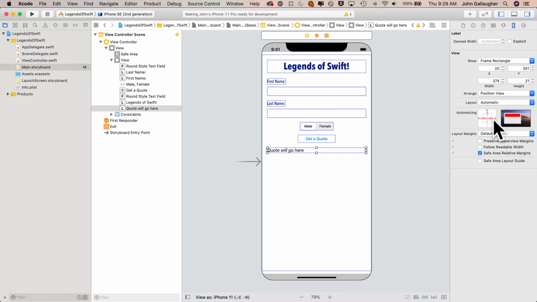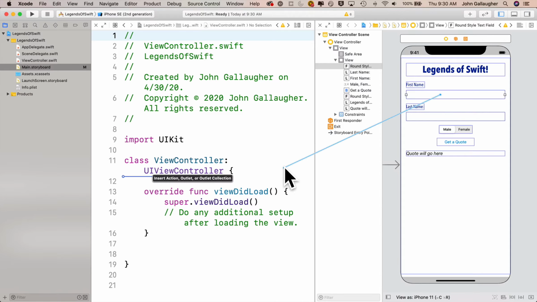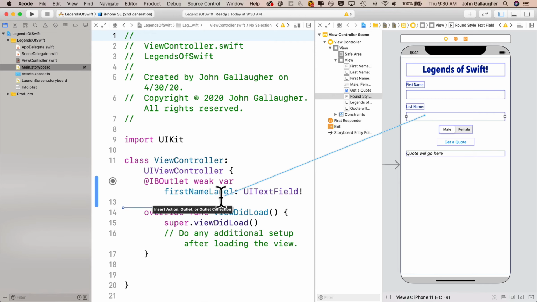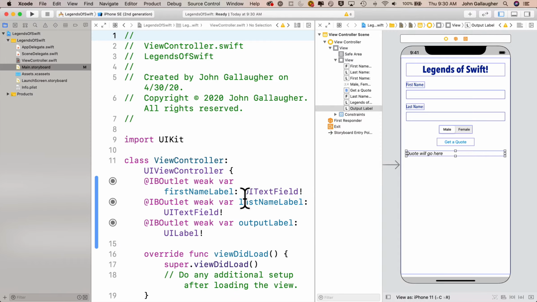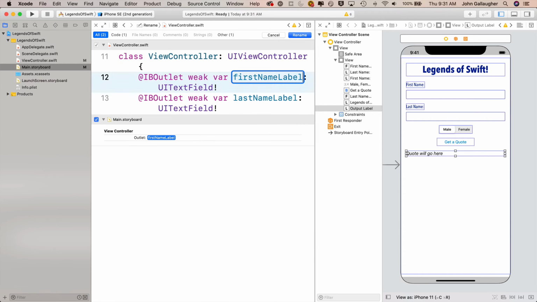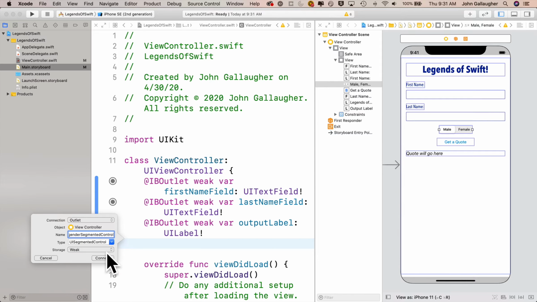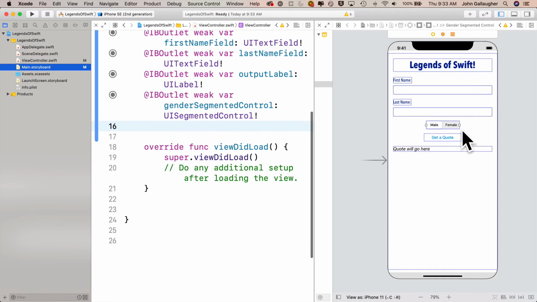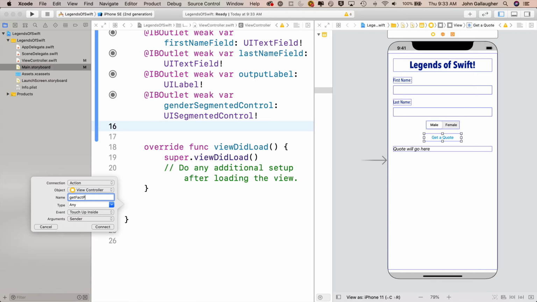So I'm going to option click on main storyboard. I'm in assistant editor mode, giving myself a little bit more room here. I'm going to speed this up, and I actually had to rename. I initially named my fields as labels, so there's no reason for you to have to suffer through my typos, but my IB outlets should be first name field, last name field, output label, gender segmented control. Oops, and a jump cut in here. I also need to control drag over from my button to create an IB action named getFactPressed.